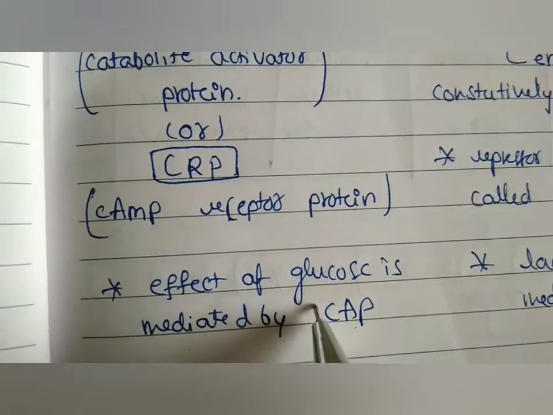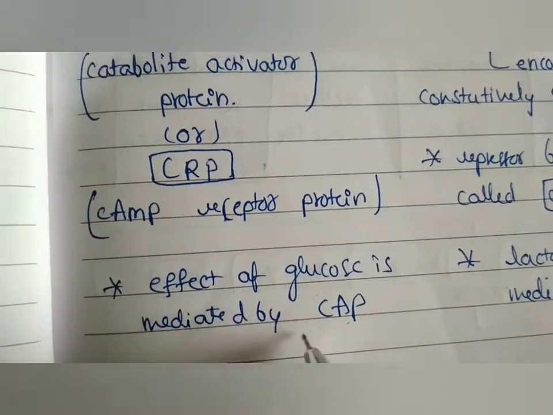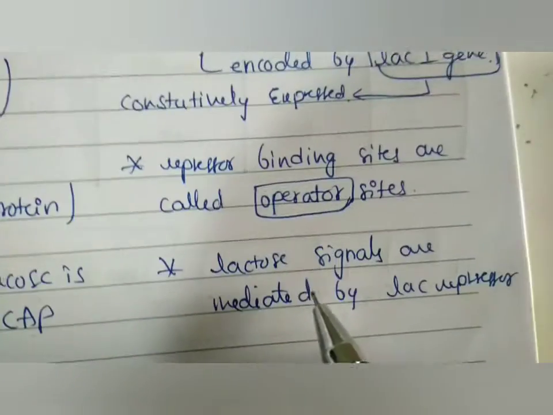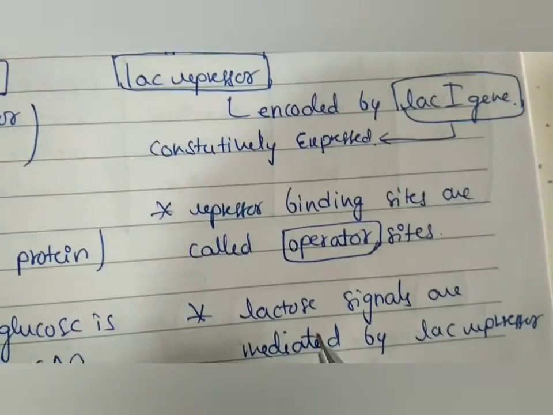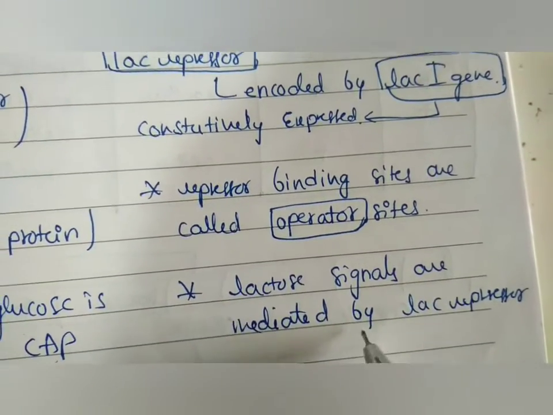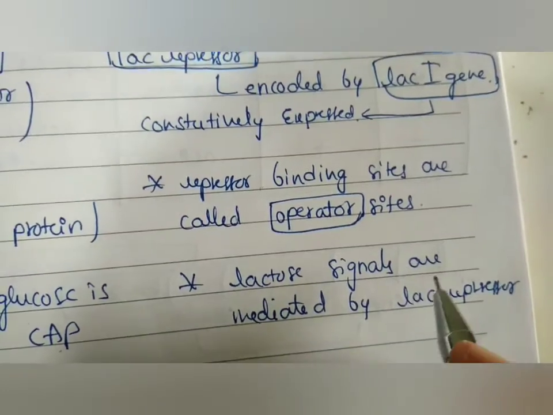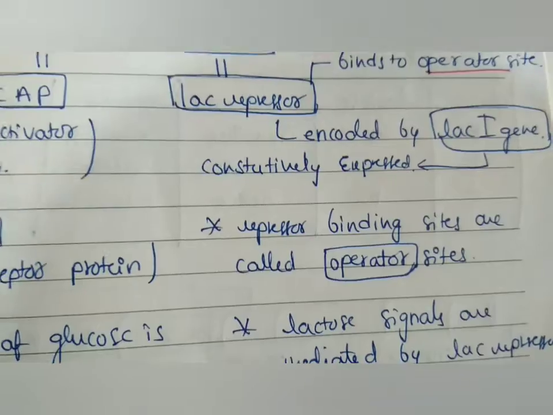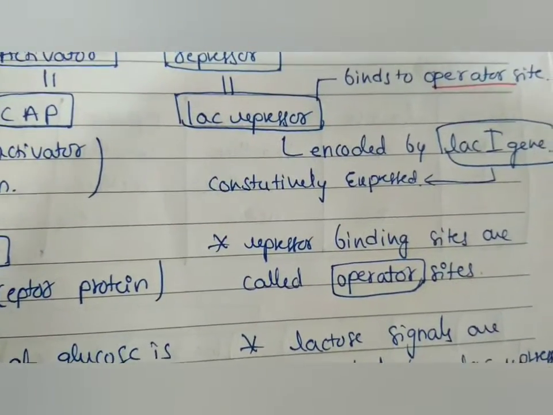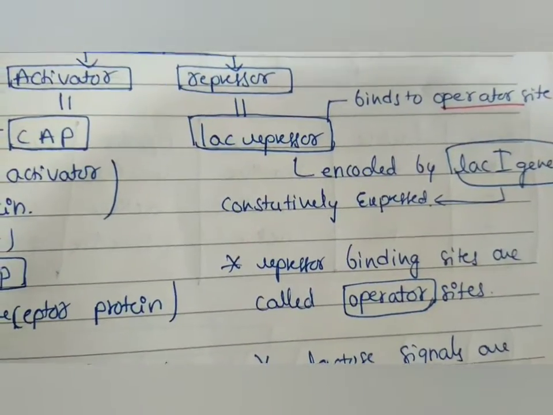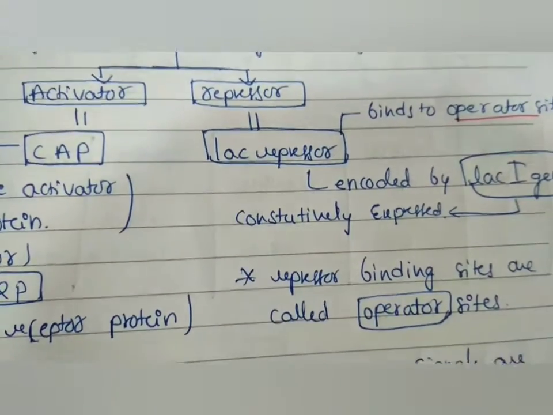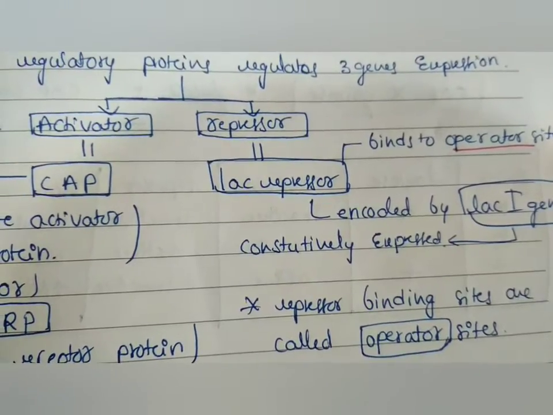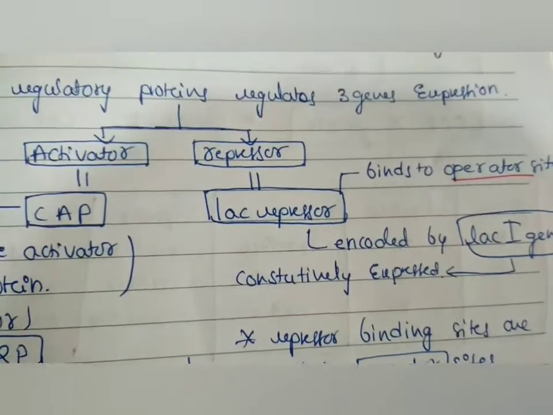Here CAP is regulated according to the glucose levels in the cell. Next, when it comes to the lac repressor, lactose signals are mediated by the lac repressor. If lactose is not present and glucose is present, then the repressor will work. If lactose is present and glucose is not present, then there is no function of the repressor.